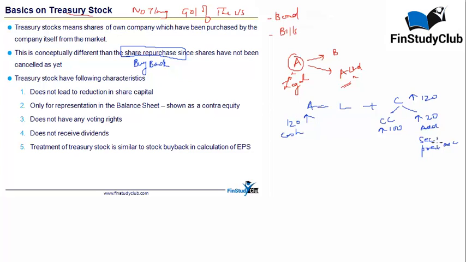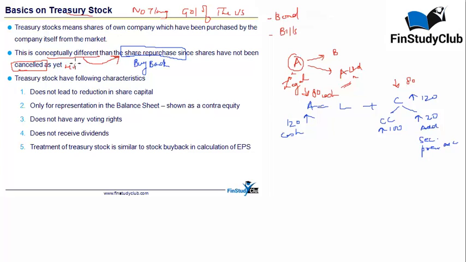In case of a buyback, just the opposite. If you have bought back shares worth rupees 80, your assets go down because the cash goes out of the system, and the contributed capital goes down by 80. So, this is the buyback that you have done. Why I'm explaining buyback is because it is very closely related, although conceptually a little different from a share repurchase, because in case of buyback we actually cancel the shares, whereas in case of treasury stock we are still holding the shares.